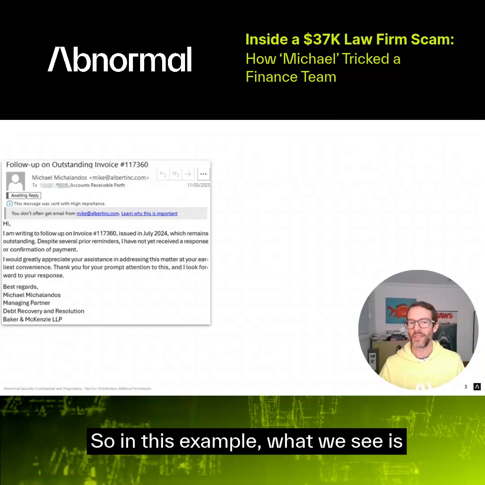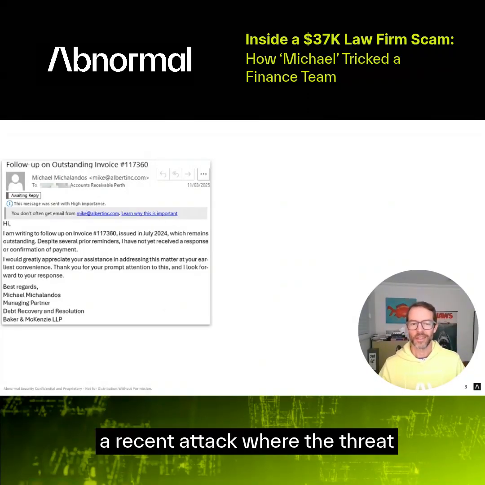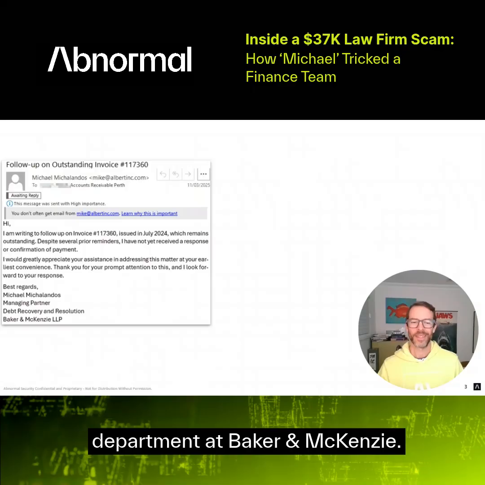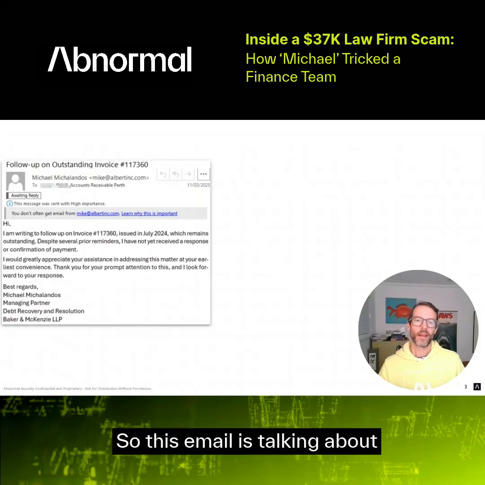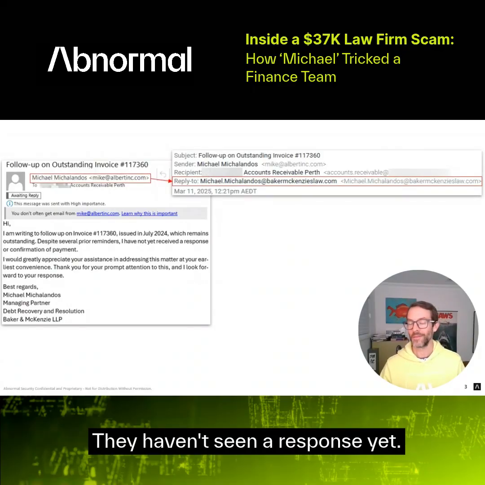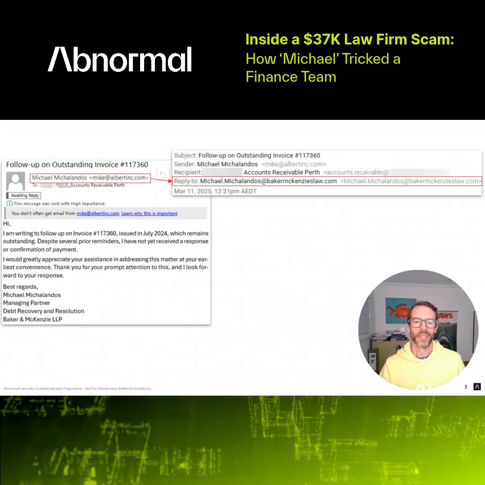So, in this example, what we see is a recent attack where the threat actor is impersonating a law firm, in this case, Baker and McKenzie. Michael is our threat actor here, and Michael works in the debt recovery and resolution department at Baker and McKenzie. So this email is talking about an outstanding invoice that was due to be paid last year, but apparently after multiple attempts, they haven't seen a response yet.